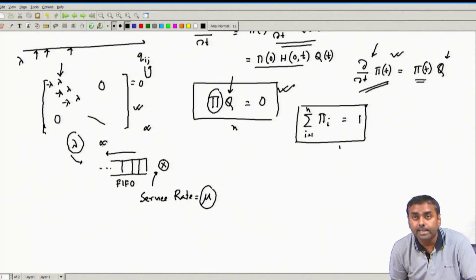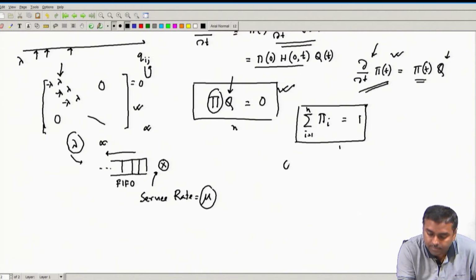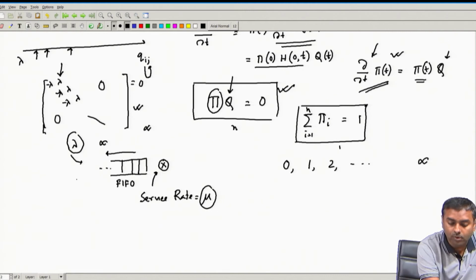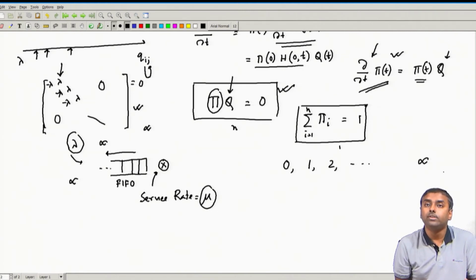Therefore, my state description will be only the number of customers or packets in the system. This can start from 0, go to 1, 2, up to infinity, because the system can hold an infinite number of customers. So, the state can eventually go up to infinity.